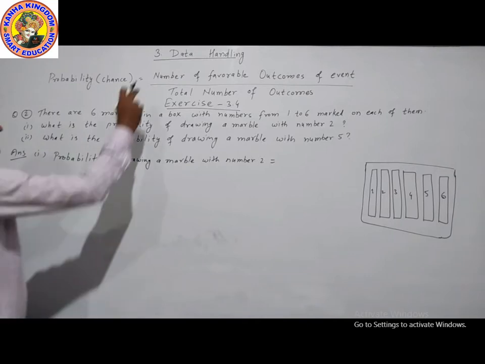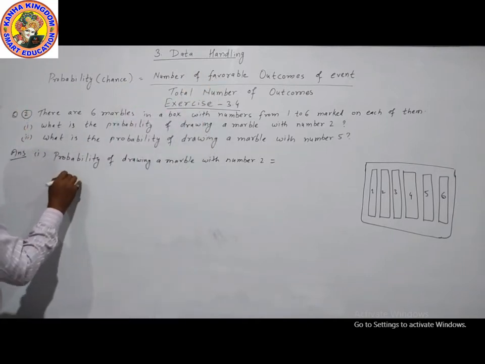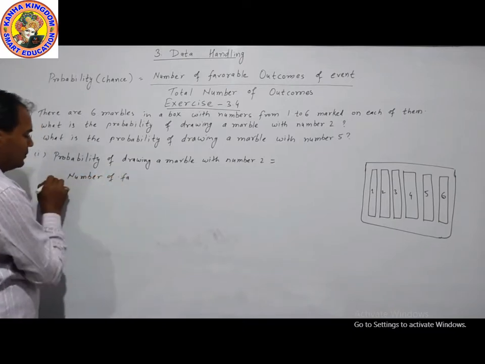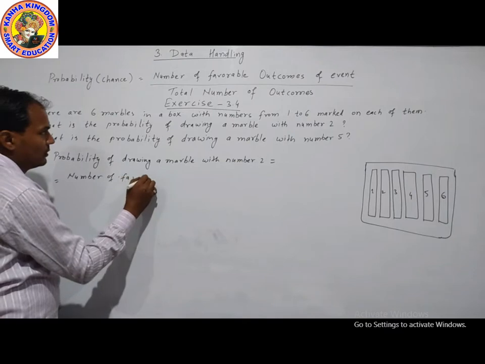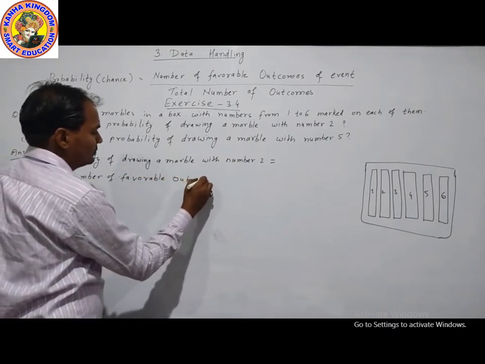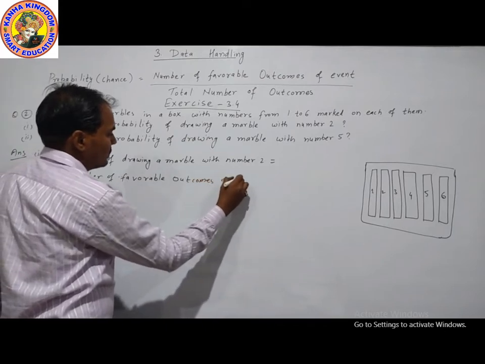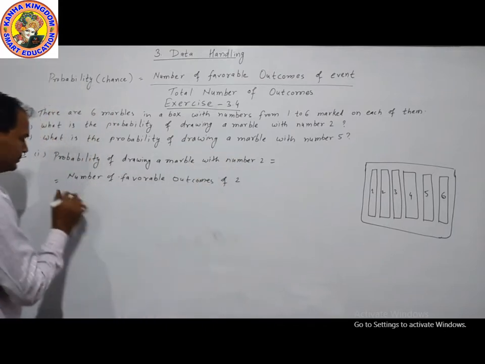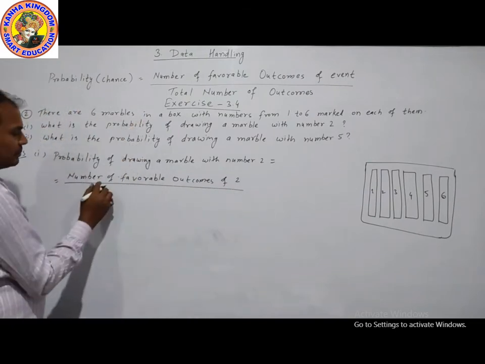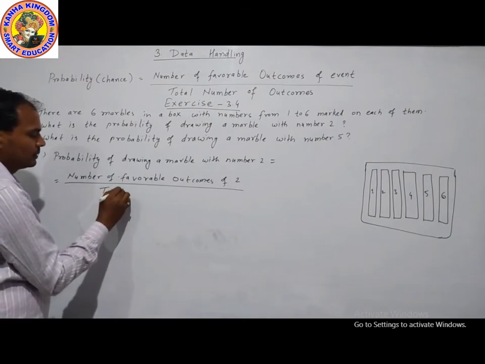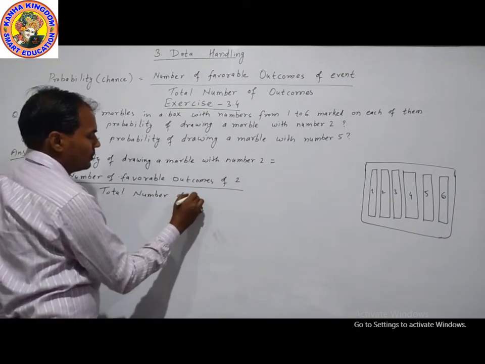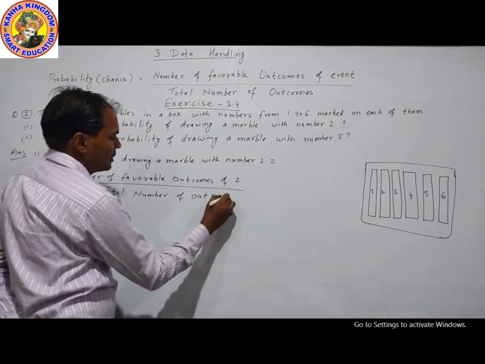The formula is the number of favorable outcomes of the event, 2 coming, upon the total number of outcomes.